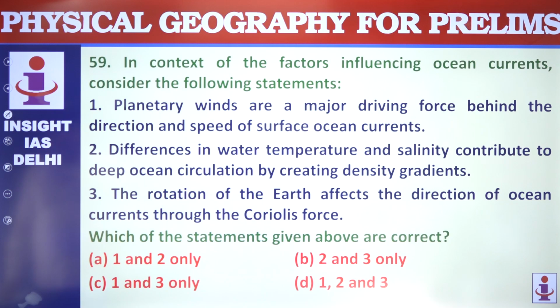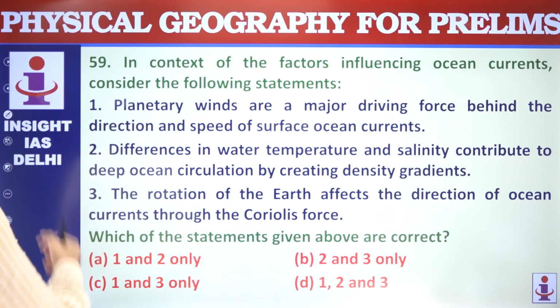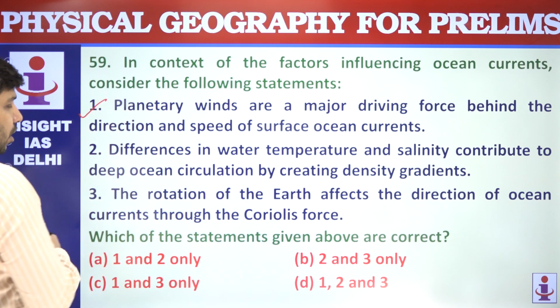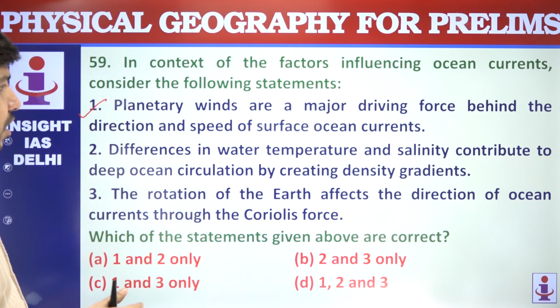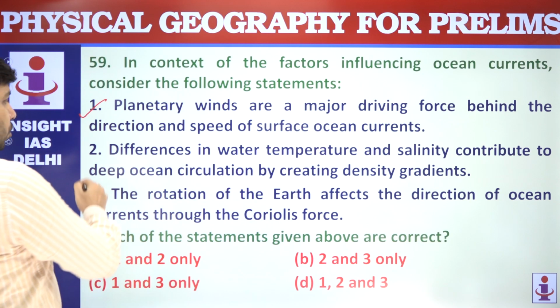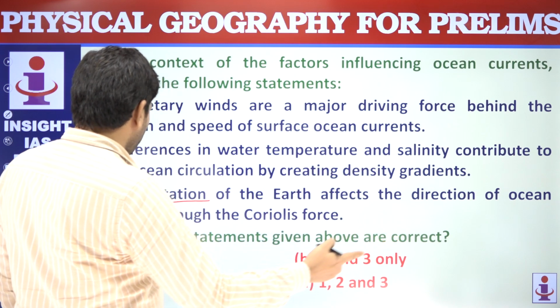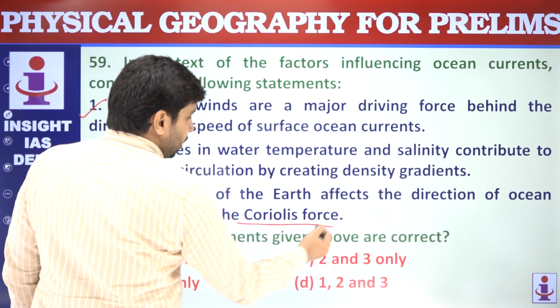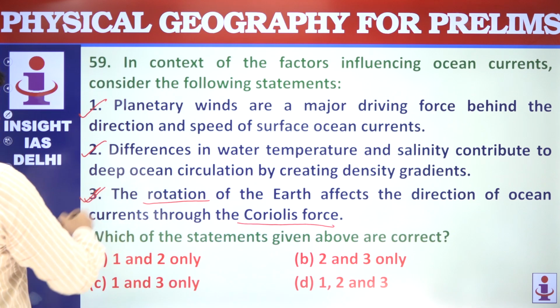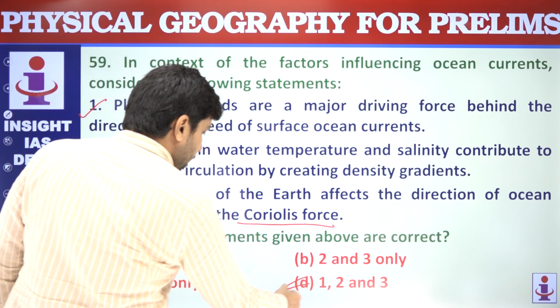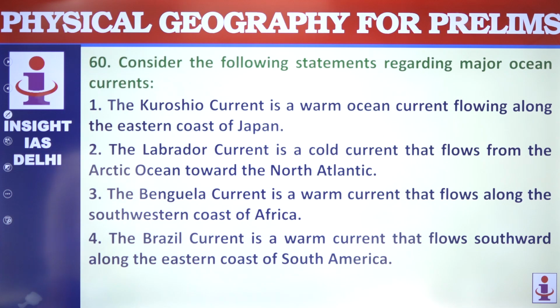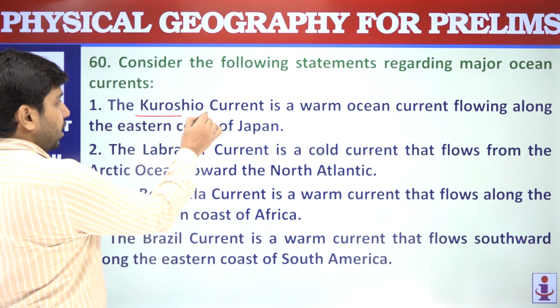Planetary winds are major driving force behind the direction and speed of surface ocean currents. Yes, correct. Differences in water temperature and salinity contribute to deep ocean circulation. Yes. The rotation of the earth affects the direction of ocean currents through Coriolis force. At the very beginning we discussed Coriolis force. 1, 2 and 3 all are correct. This question is regarding oceanic currents: cold water current, warm water current, and the name of the current.